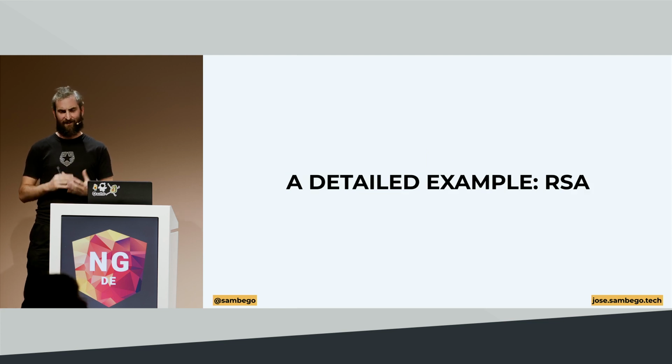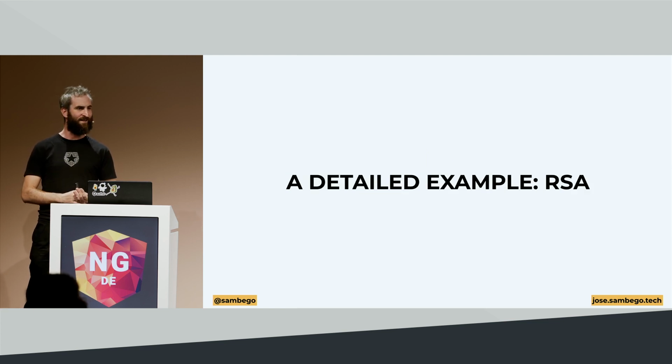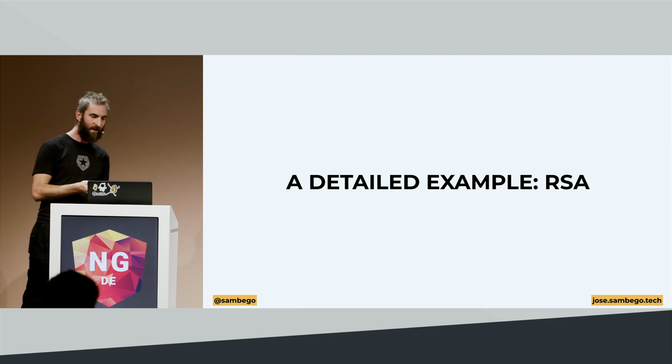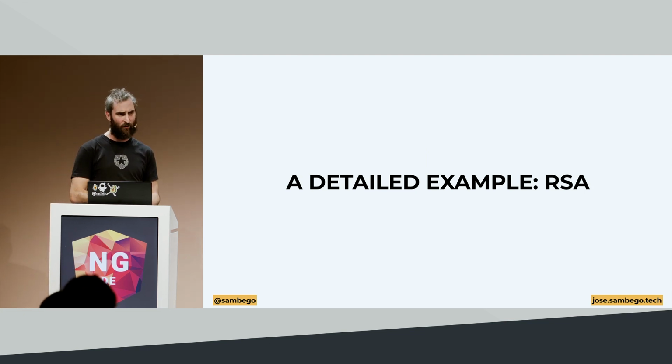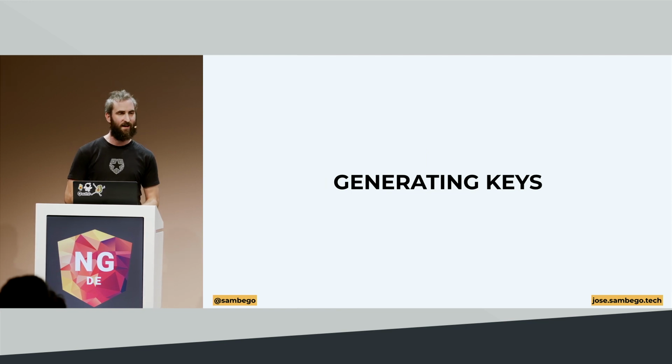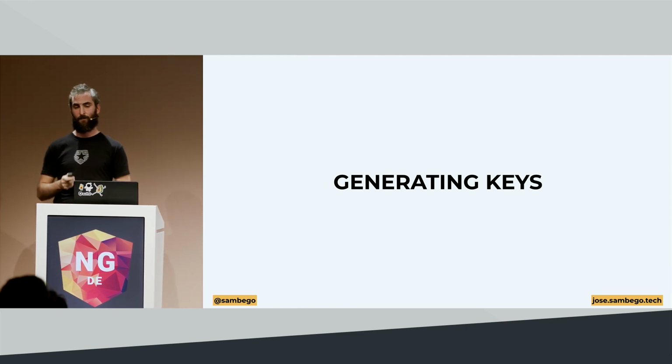So let's look at a detailed example, because it's all fancy, it's all good that I say to you, you just input into an encryption algorithm together with a public key and you get a cipher, and then if you put it in the decryption algorithm together with the private key, you get your text back. But how does this actually work? Let's look at a detailed example of how RSA works. Each of these algorithms has different ways that they work, but they all work on a set of mathematical principles. And the first thing we need to do with RSA is generate the public and private key pair.